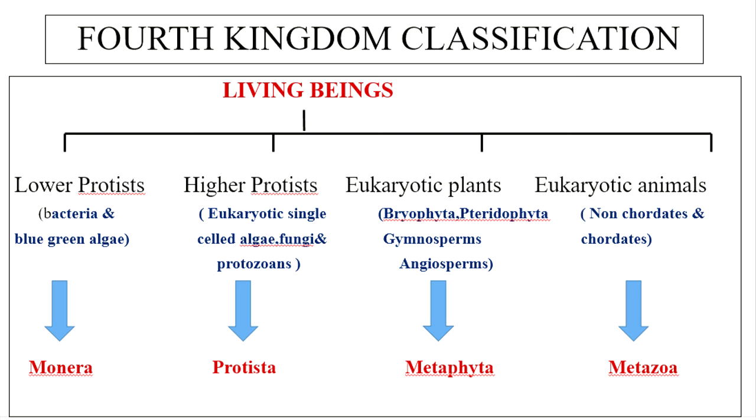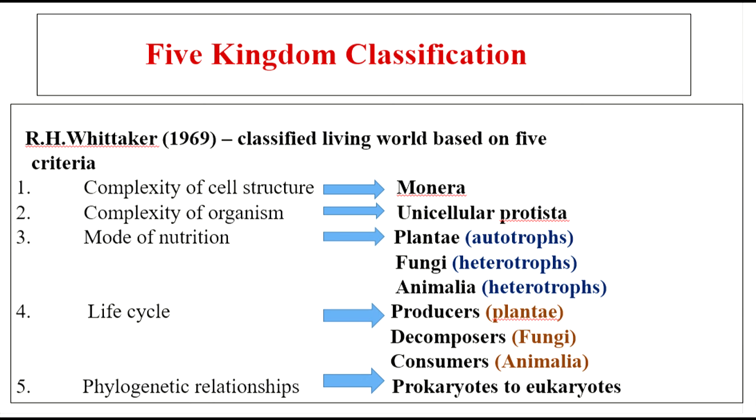Next is your five kingdom classification. It was proposed by R.H. Whittaker in 1969 and he classified living world based on five criteria: complexity of cell structure, complexity of organisms, mode of nutrition, life cycle, phylogenetic relationships. So the first one is complexity of cell structure. Based on its cell structure, they have grouped it as Monera. Then complexity of organisms. Based on it, you have the unicellular Protista.